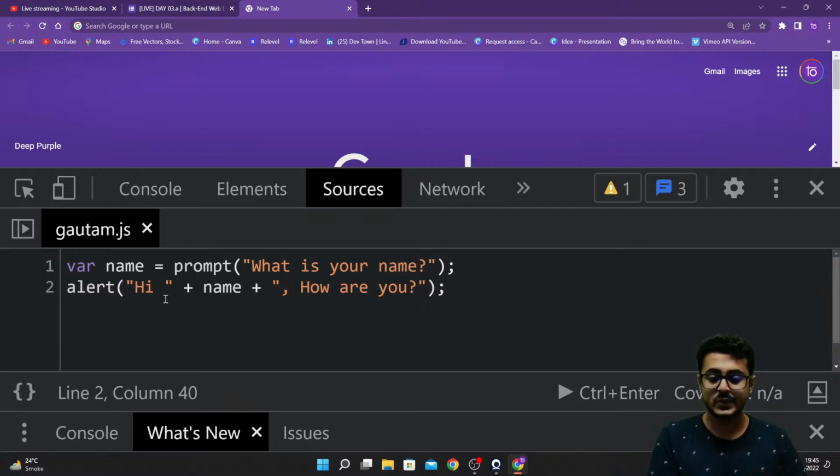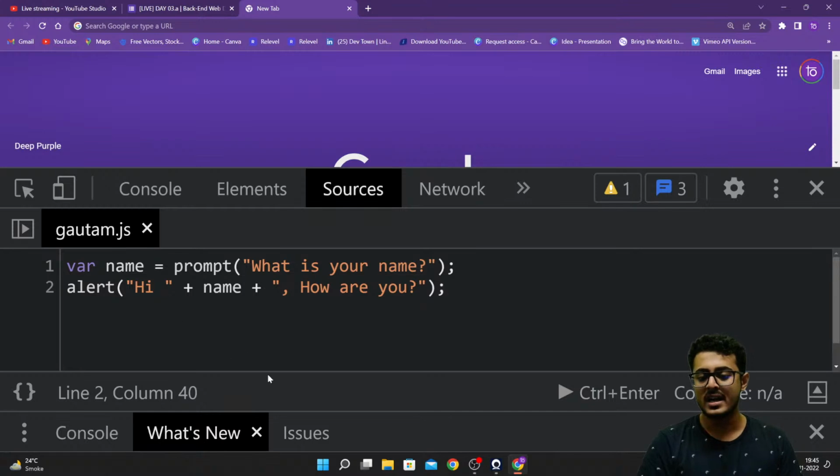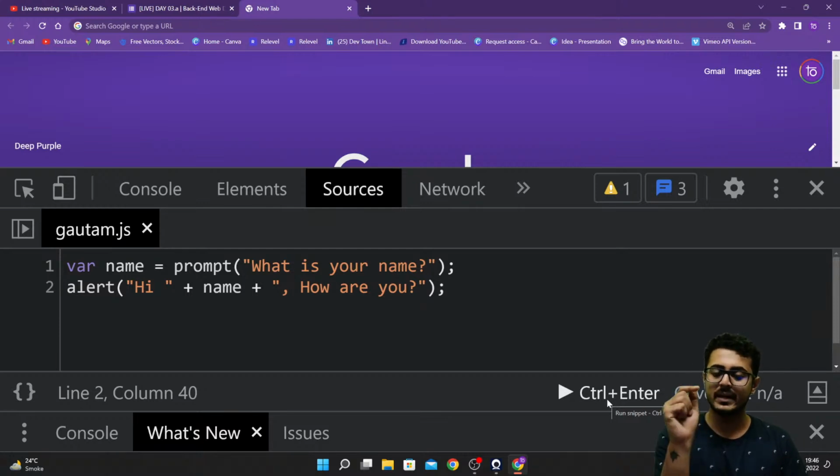Now when you want to run these lines of code, there's a button on the bottom right side. As you're able to see, it's a play-like button with Control plus Enter written next to it.